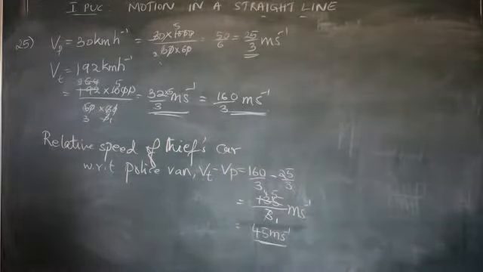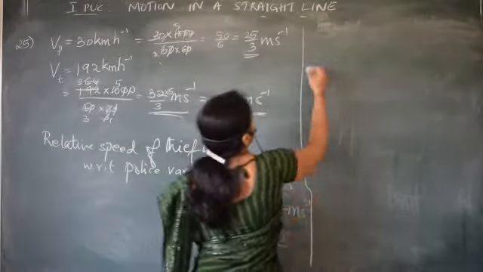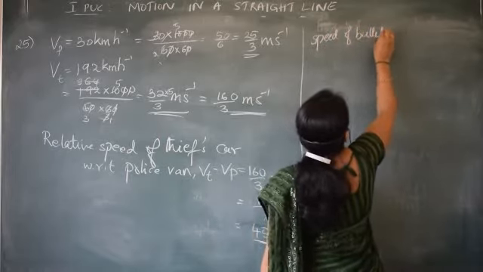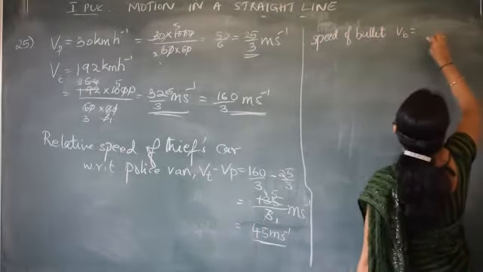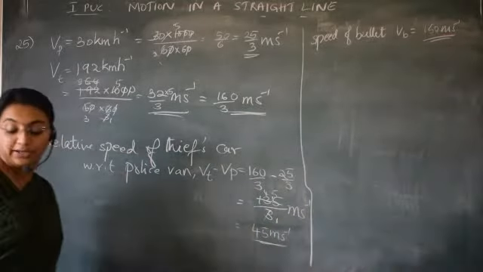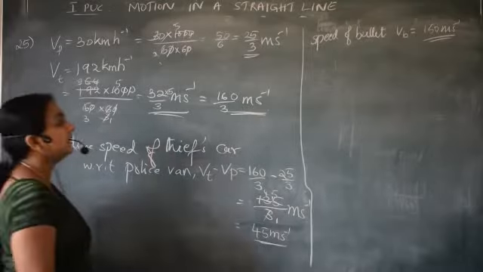What is the speed of the bullet? The speed of the bullet, Vb, is given as 150 meter per second. Next, with what speed does the bullet hit the thief's car? What is the speed with which the bullet hits?